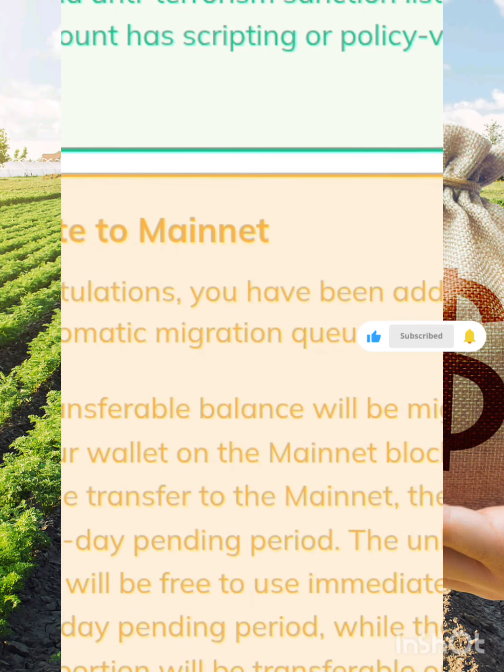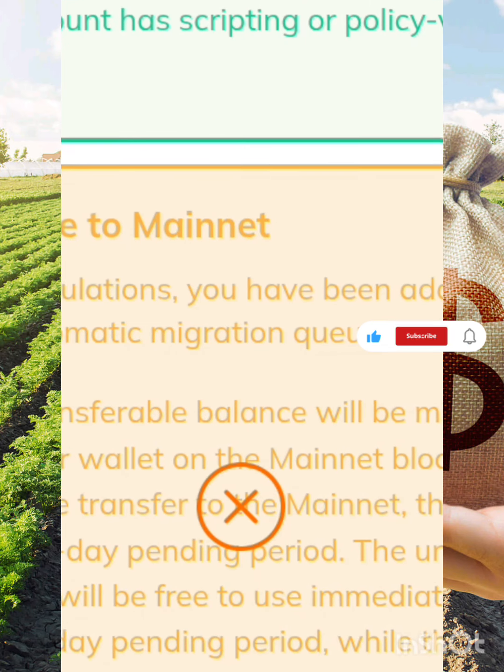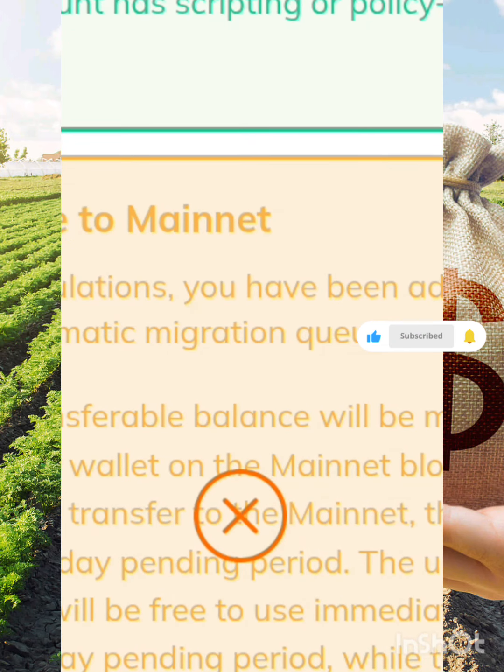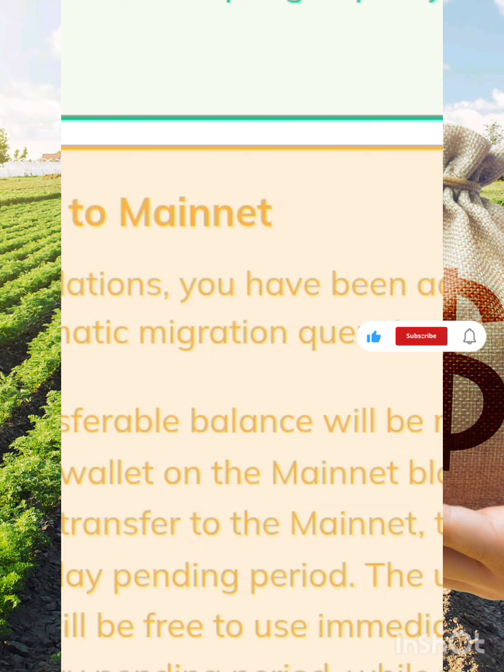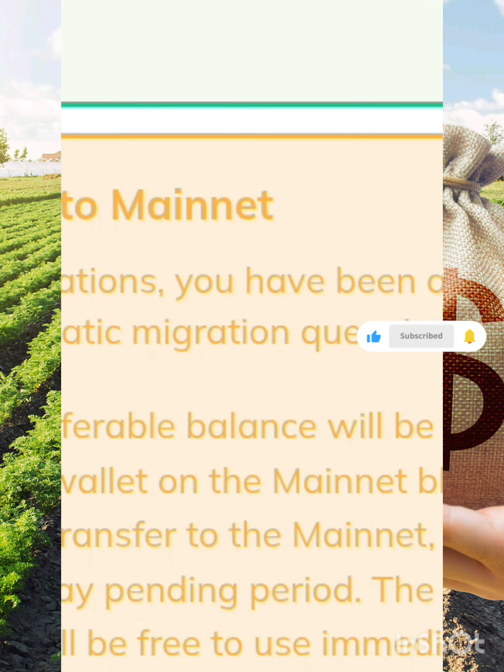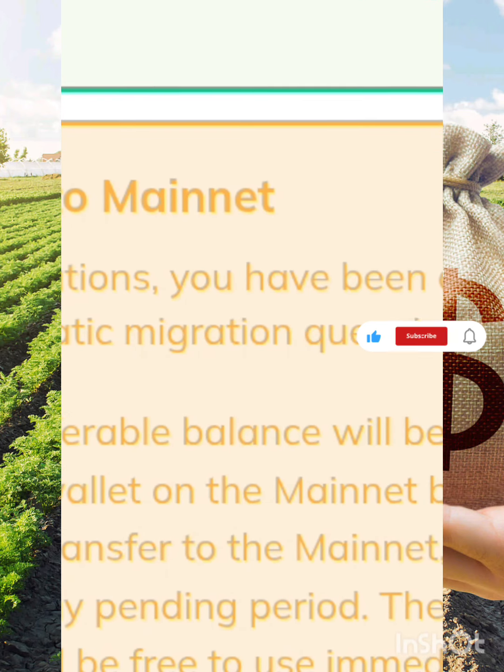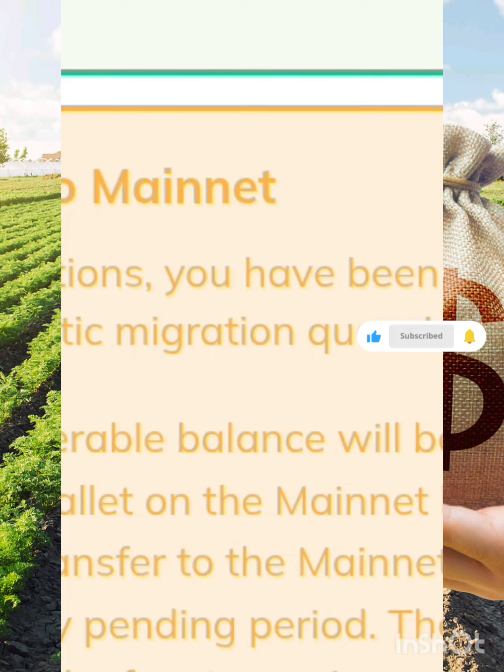So what are they suggesting? What are they insinuating in this particular place? Your locked portion will be transferable only after the expiration of your selected lockup duration.